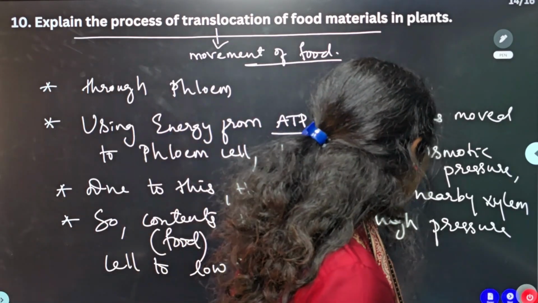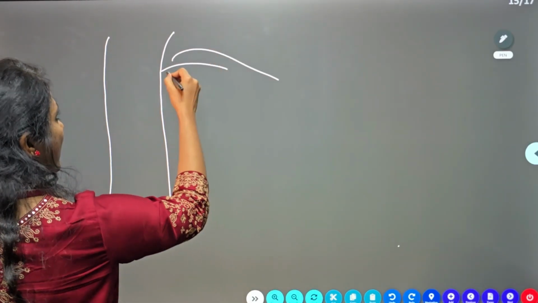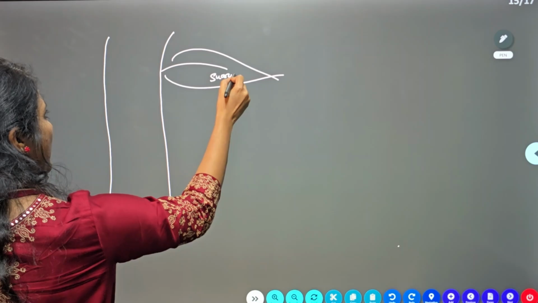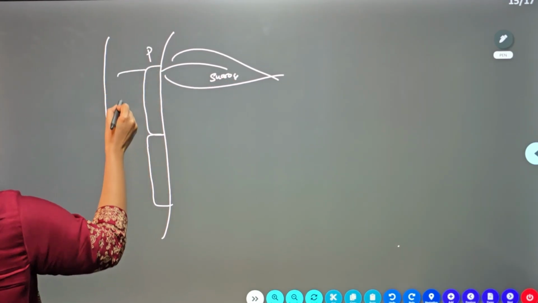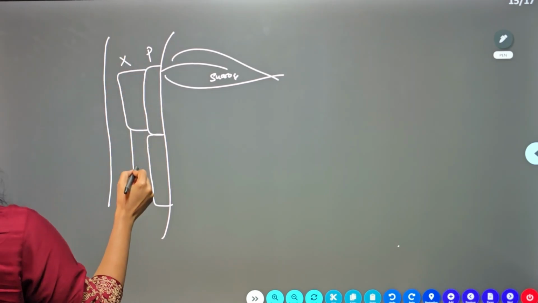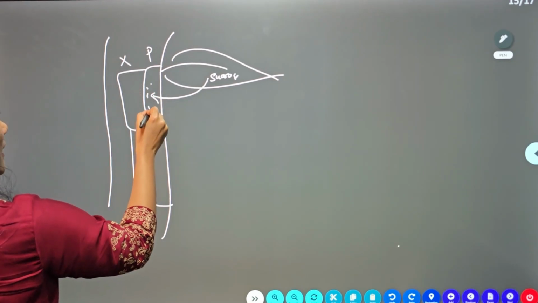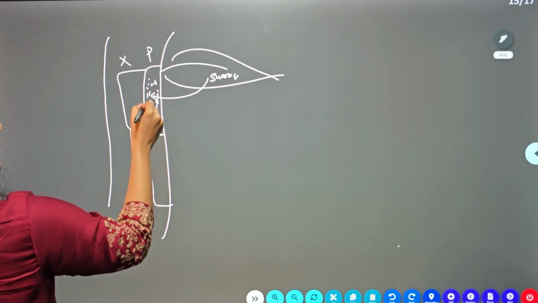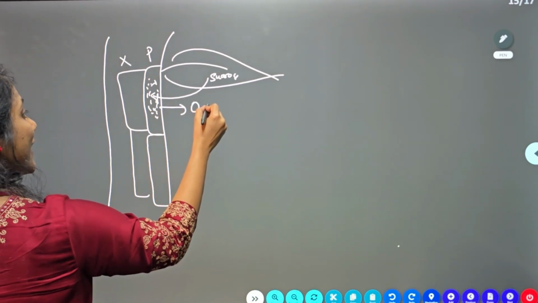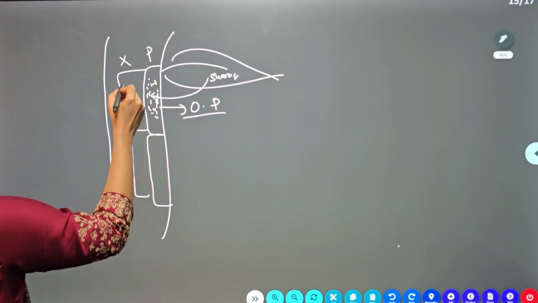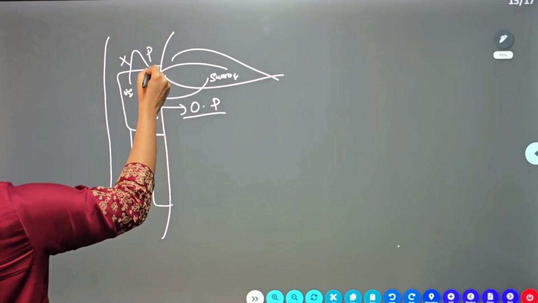If you want the explanation, it is very simple. See, this is a leaf, where sucrose is there, food is produced, and here you will have a phloem tissue, and the phloem tissue gets attached to a xylem tissue. So using energy, the food is moved to the phloem tissue. Now the food is here. The moment food is here, the pressure gets created in this cell. That pressure is what we call osmotic pressure. And now to balance that osmotic pressure, the water from the nearby xylem enters this cell.